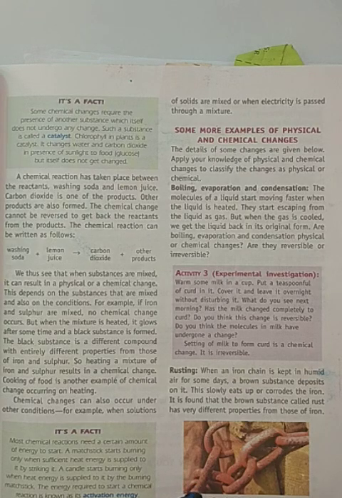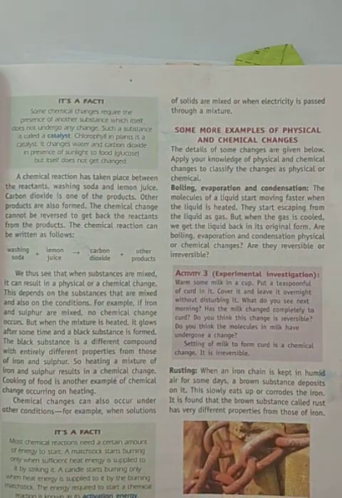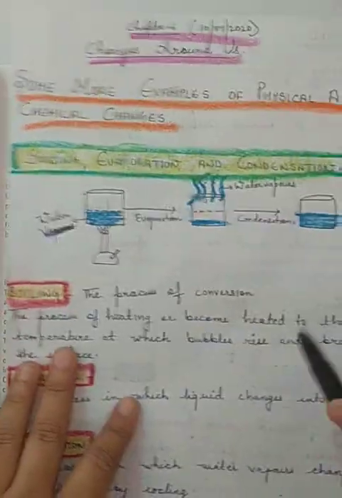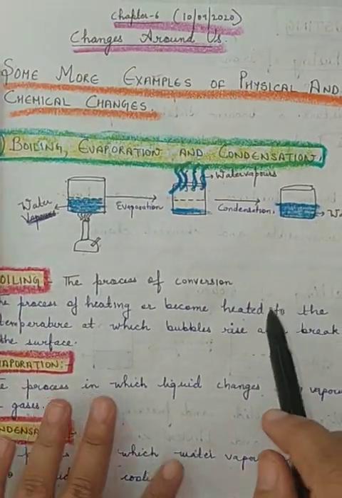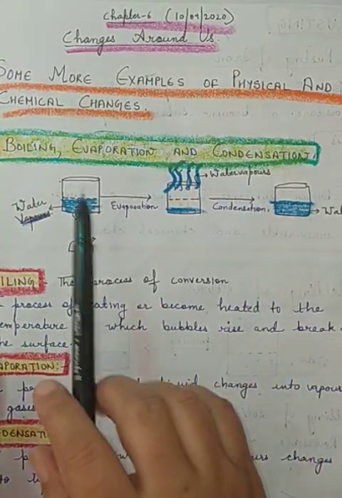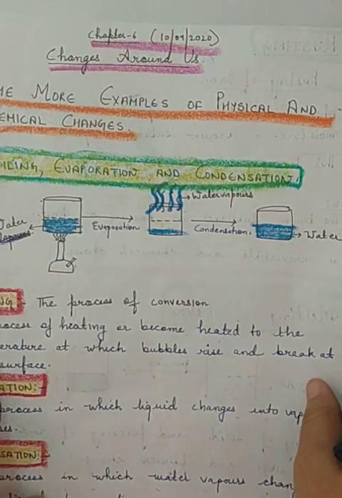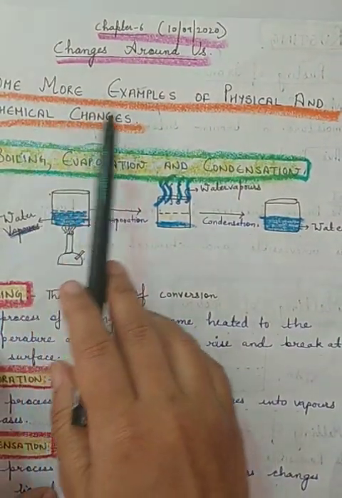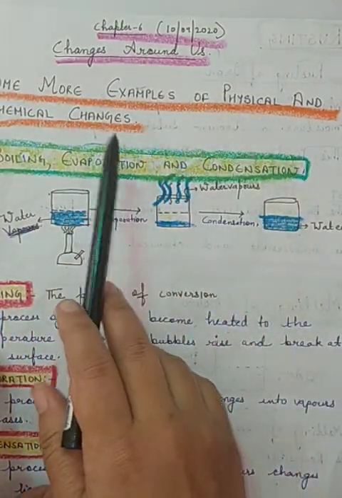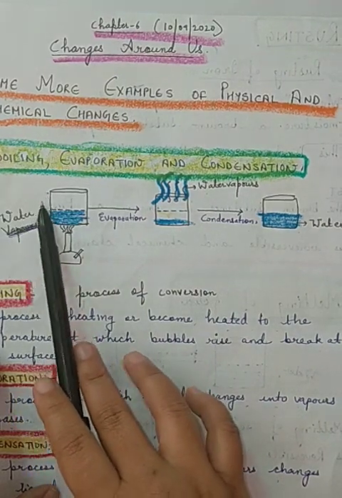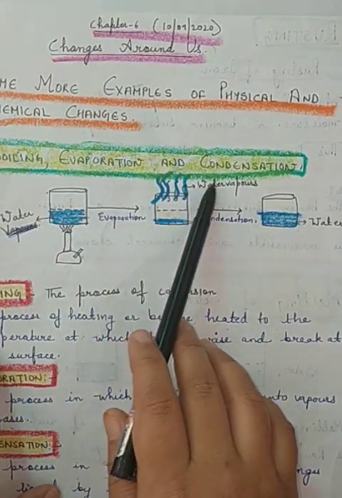So we will start with the first reaction, but you can read these topics from page number 65 and the other page, that is 66. From there you can read, but we will read from the notes. So the first kind of reaction is, wait, so the topic is some more examples of physical and chemical changes. So first is boiling, evaporation and condensation.